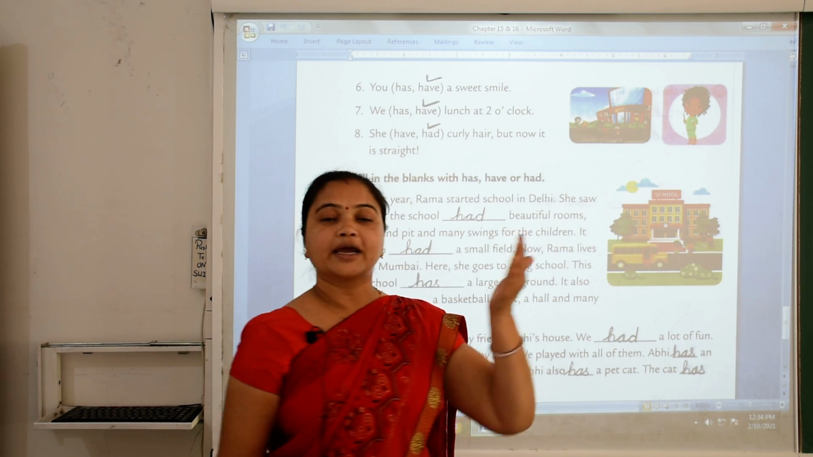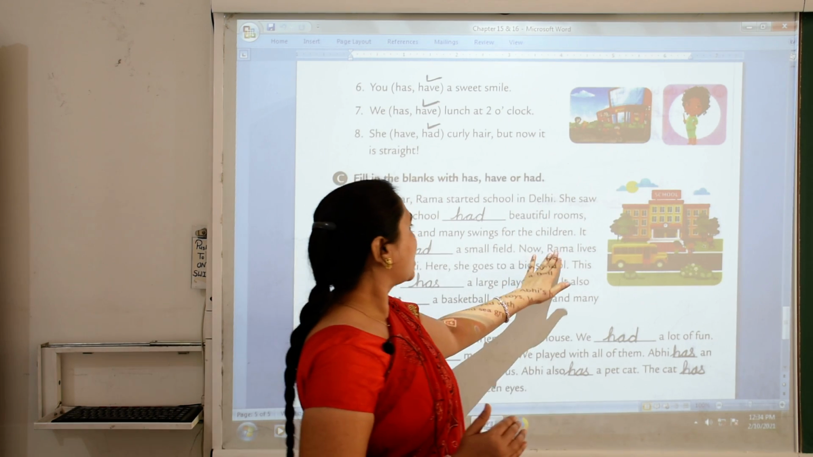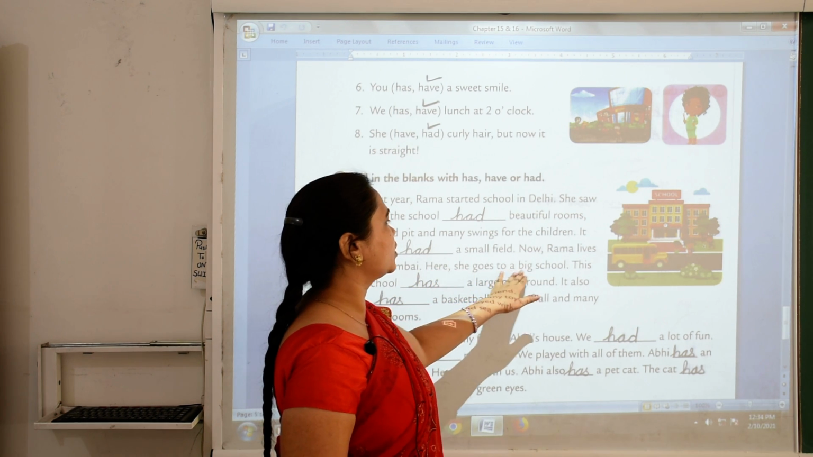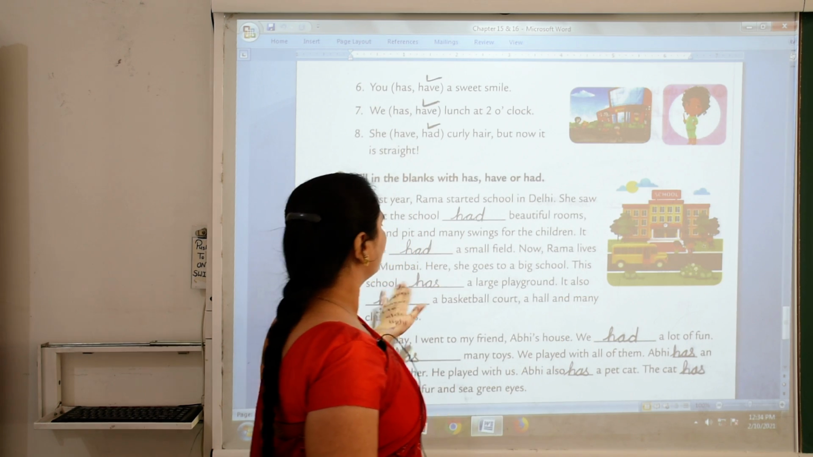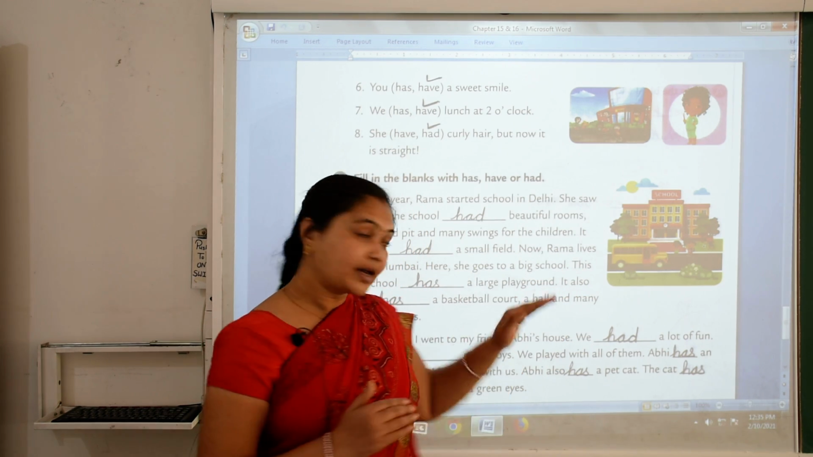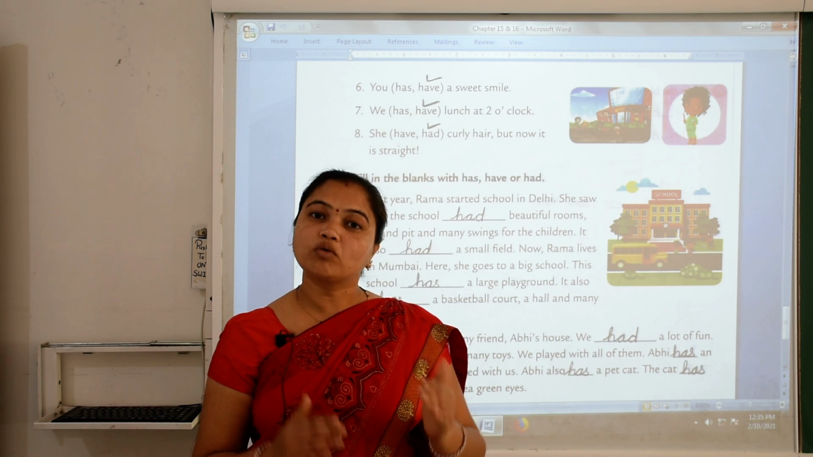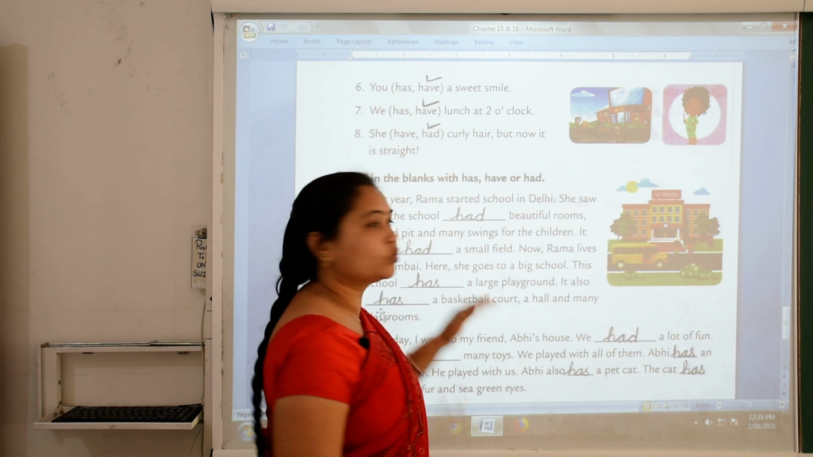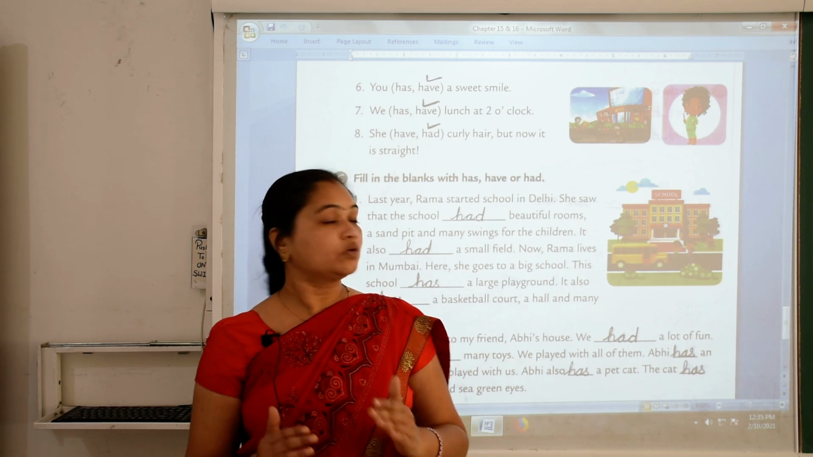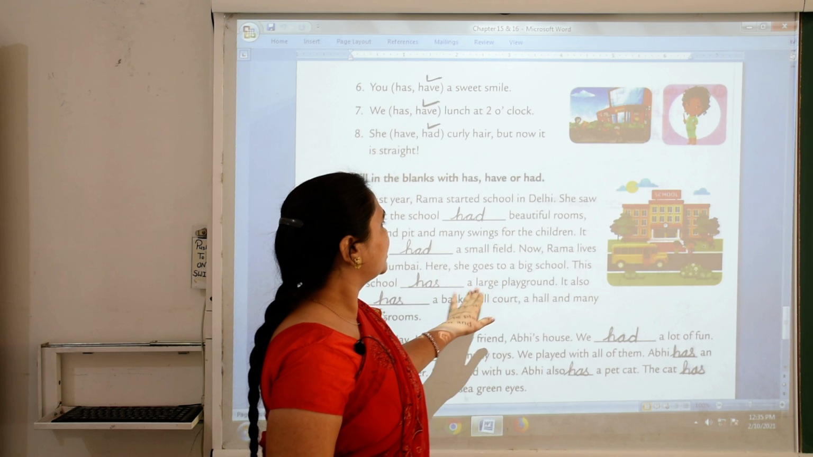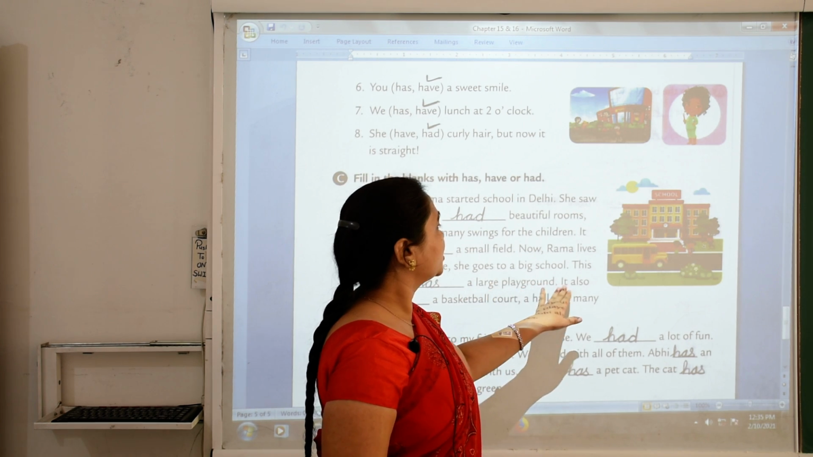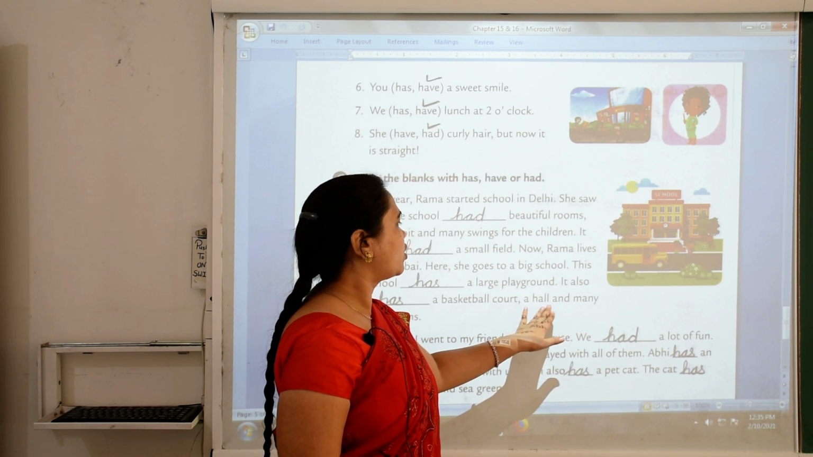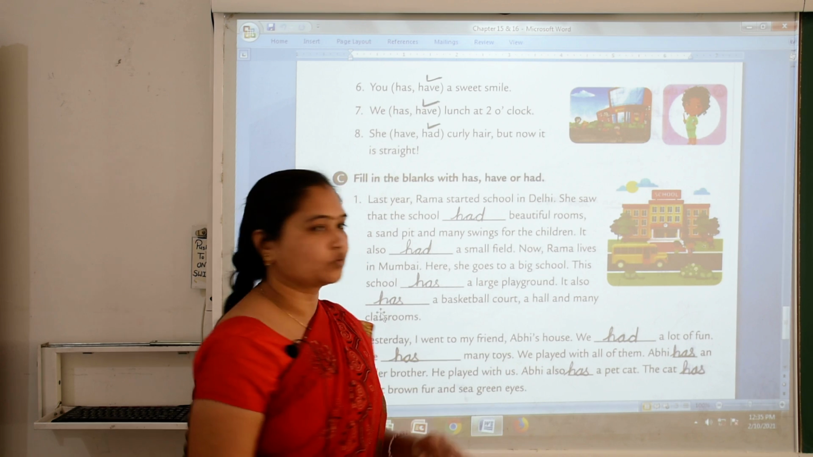Now Rama lives in Mumbai. Here he goes to a big school. This school has. We write here has because we are talking about now, in present. This school means singular naming word. So we write here has a large playground. It also has a basketball court, a hall and many classrooms.